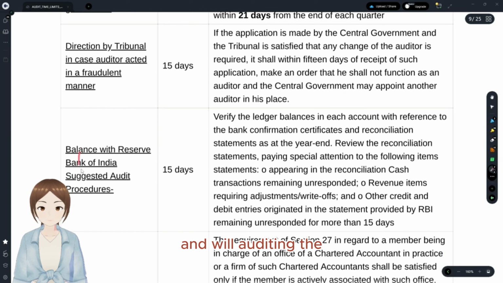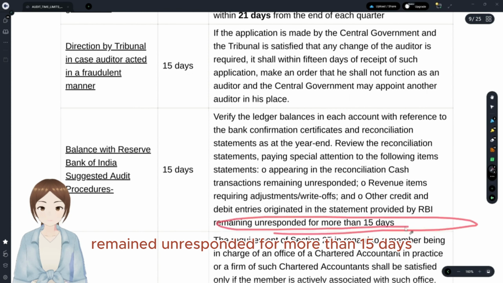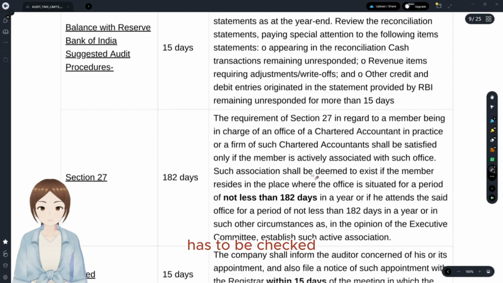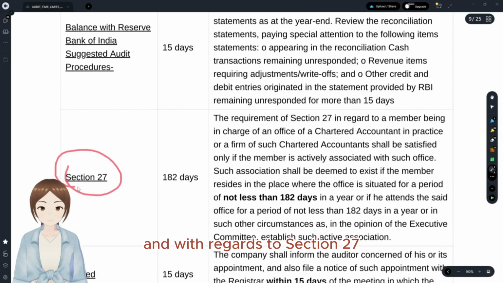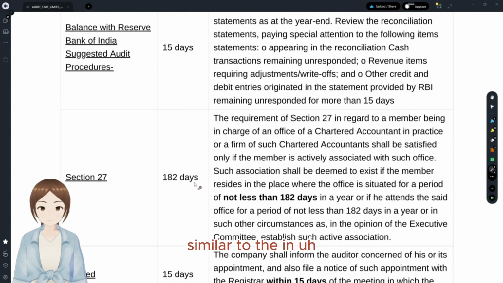And when auditing the balance with RBI, what do we have to check? We have to check whether any other debit or credit entries originated in the statement provided by RBI have remained unresponded for more than 15 days. And with regards to section 27, they're talking about the resident or actively involved auditor. That's similar to the resident director in a company. 182 days have to be 180 days.